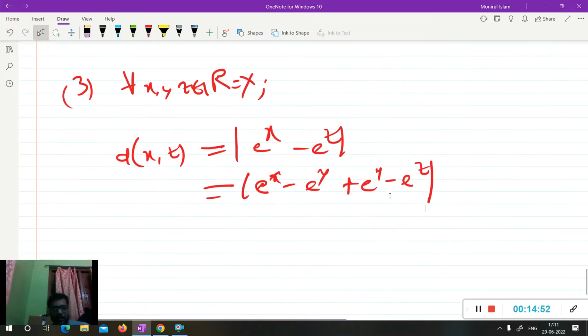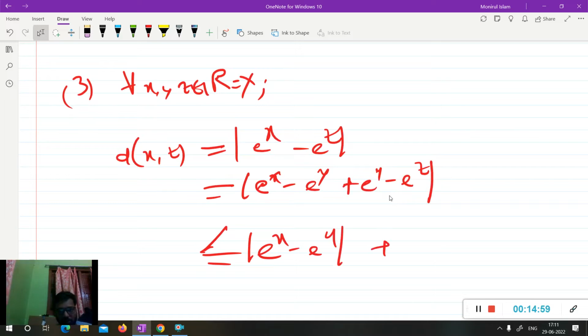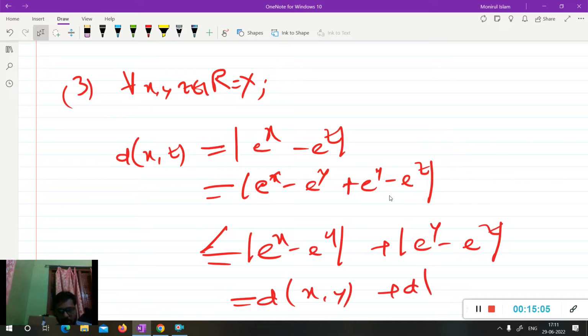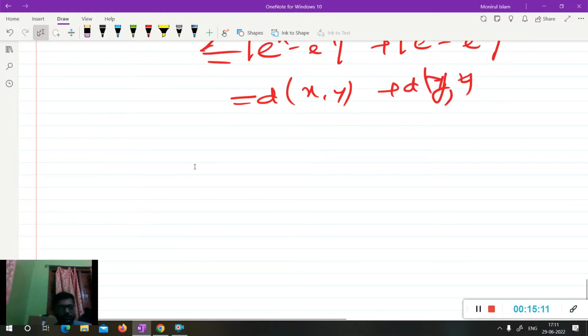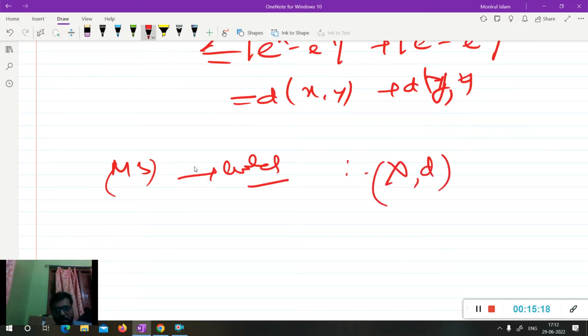If you apply the triangle inequality for real numbers, this gives the mod of e to the power x minus e to the power y plus the mod of e to the power y minus e to the power z. So this gives d(x,y) plus d(y,z). From here you get the triangle inequality, so M3 also holds. So from here you can say (R, d) is a metric space.